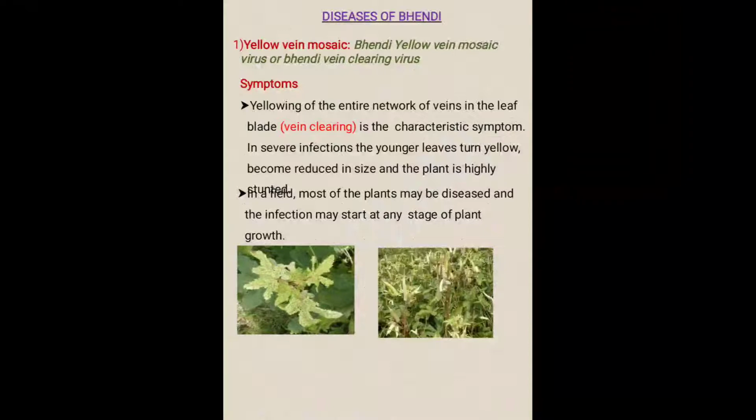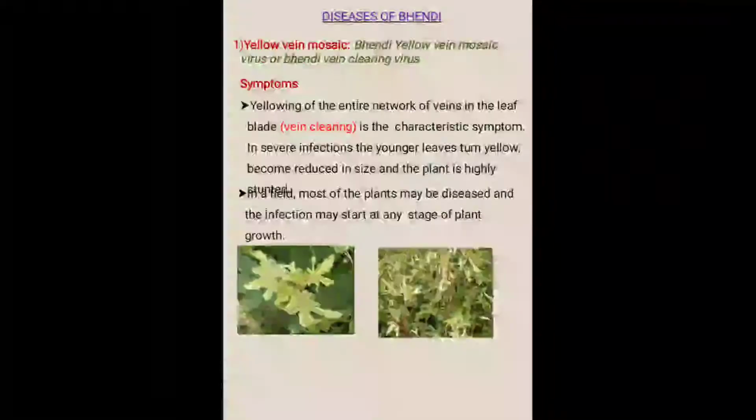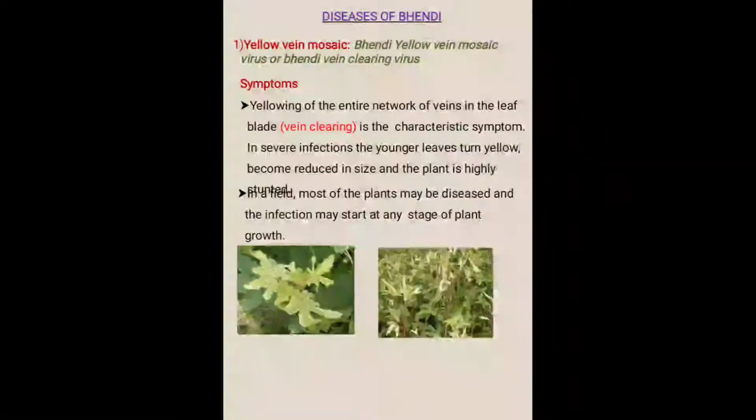Most diseases are vulnerable at a particular growth stage of the plant, that might be the nursery stage, the middle age or growth stage, or at the maturity of fruits or flowers. But here the viral disease, yellow vein mosaic, may affect the plant at any growth stage.